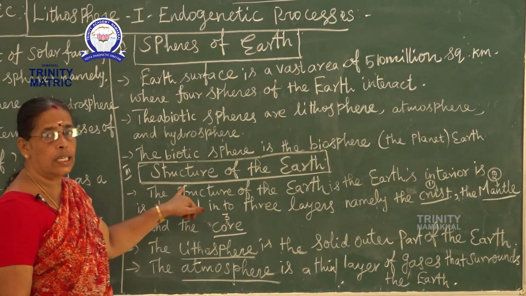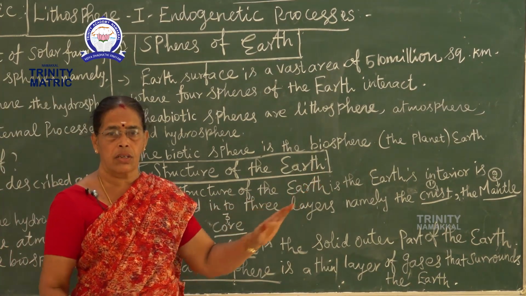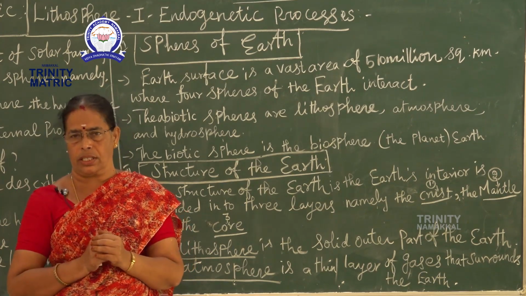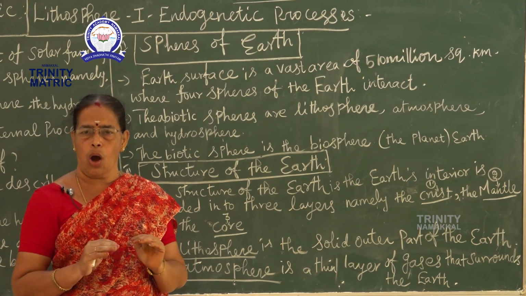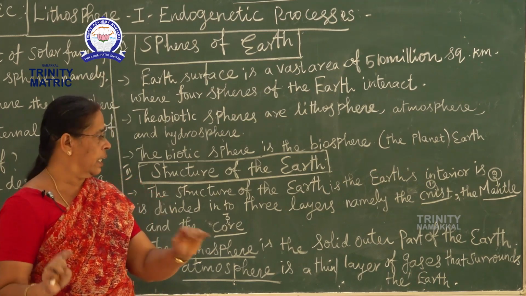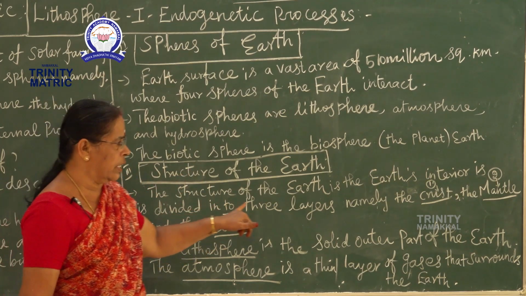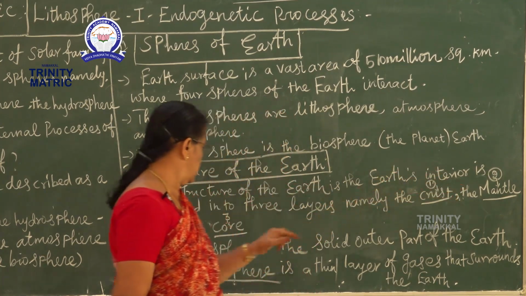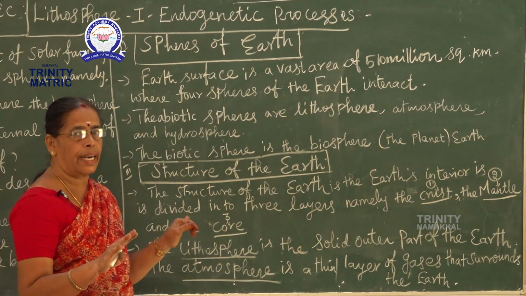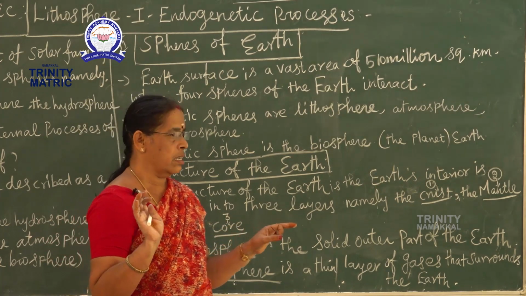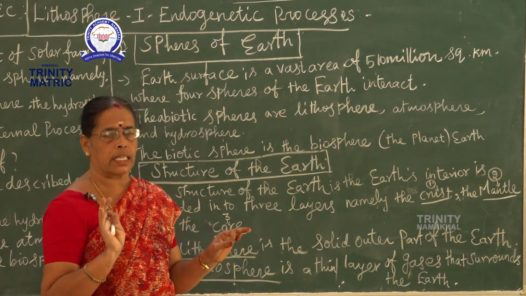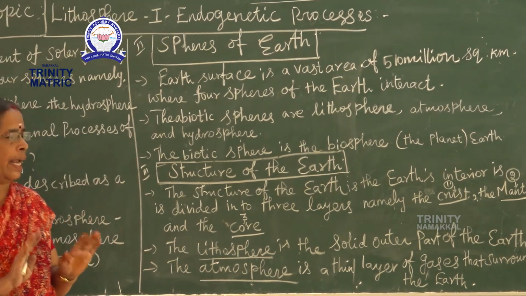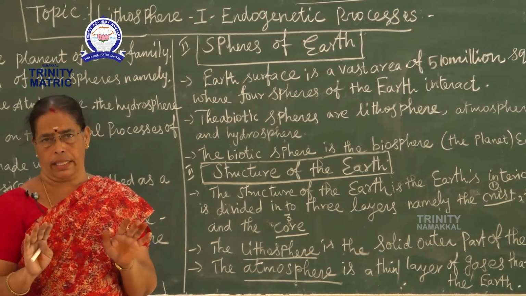Now, I go to the structure of the earth. In each and everything, there is a structure, isn't it? The structure of the earth is, the earth interior is divided into 3 layers. What are the 3 layers? The question will ask, what are the layers of the earth?